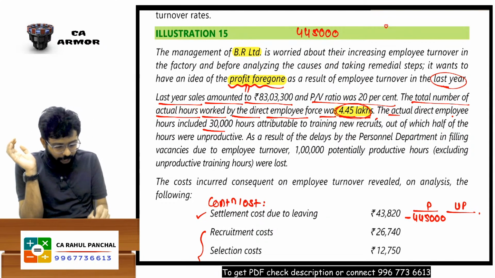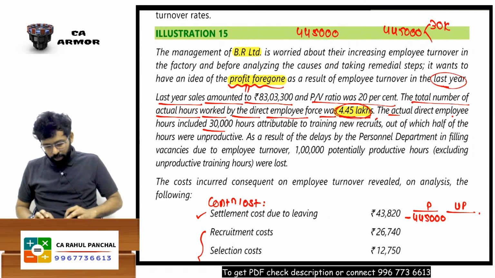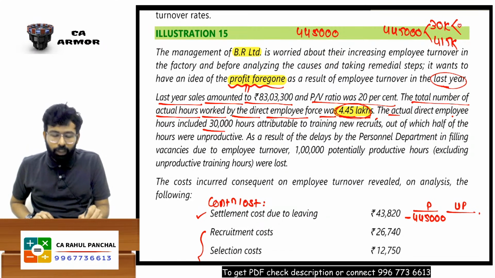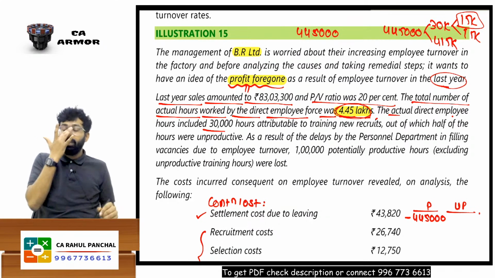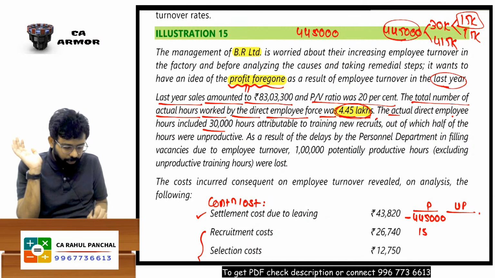So this 4,45,000 has two parts. One is 30,000. Sir, the other one is 4,15,000. The 30,000 has two parts, 15 and 15, because 15 is unproductive. So I just need to remove 15,000 from this value, which is unproductive. Just remove this and write down over here, it is unproductive.